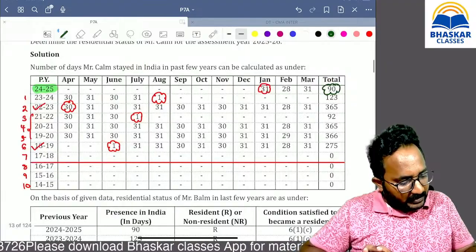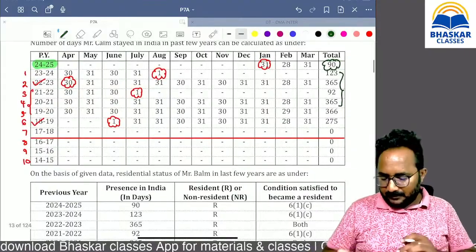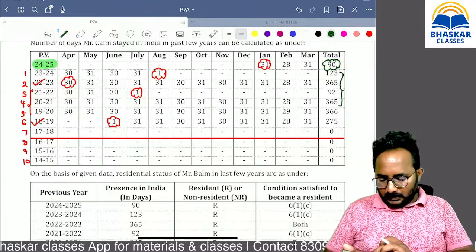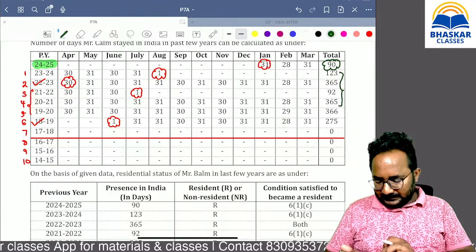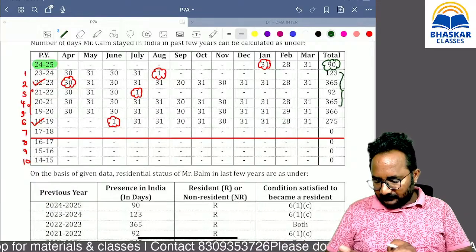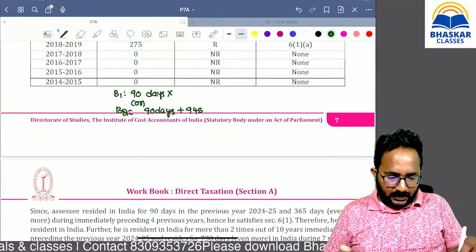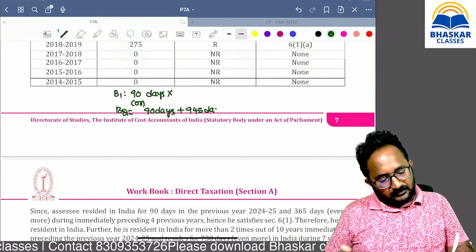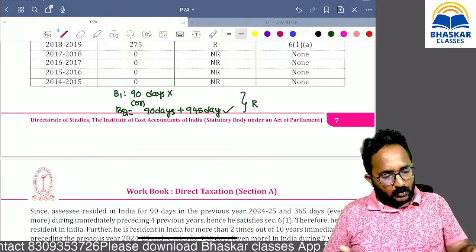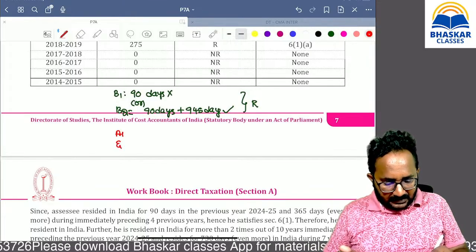But if you have verified the last 4 years' data, please calculate the last 4 years' stay, ma. All of you please calculate and tell me in the comment box. 123 days plus 365 days plus 92 days plus 365 days, 945 days. But we have to check only 365 is enough. Now satisfied. Answer is resident. But now I have to verify additional condition 1 and additional condition 2.